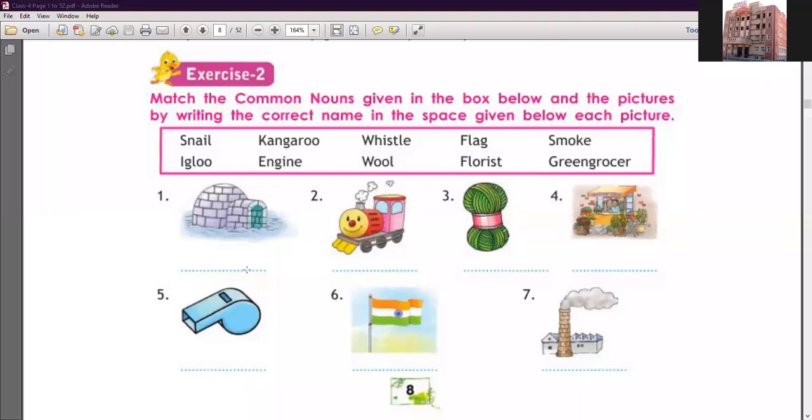Now the first image is given here. You notice that this is the image of an igloo. You have to write igloo, IGLOO. Clear? Now the second image is given. You notice, yes, this image is an engine, ENGINE. Now the third one. You notice the image. Yes, this is wool, WOOL. The fourth image. You notice the image. Yes, florist.